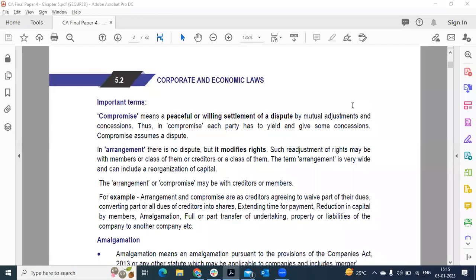Morning everyone. Today's topic is about compromise, arrangement and amalgamation under the Companies Act 2013.